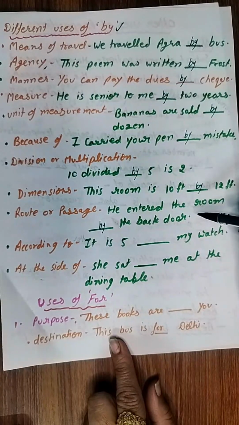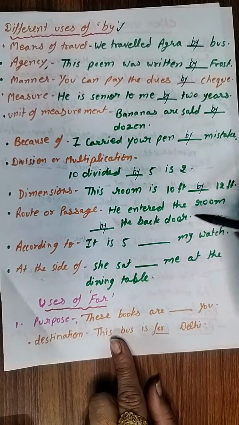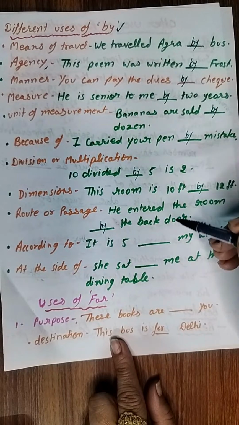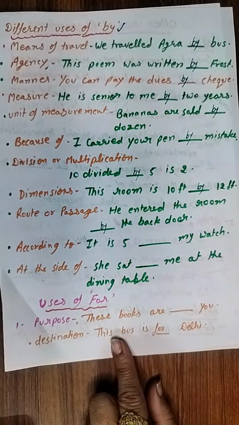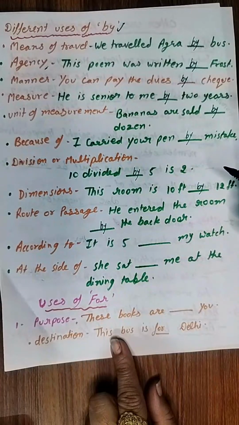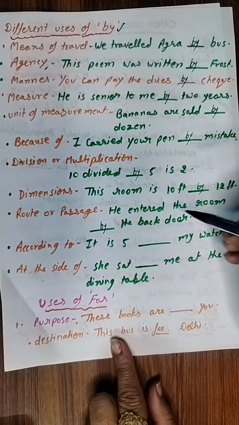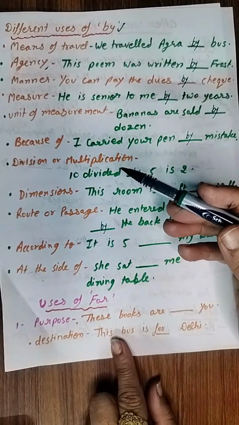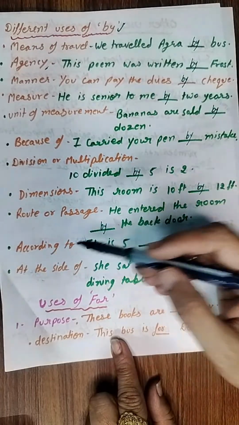लेकिन अगर window लिखा होता, then we would have written he entered the room through the window. So try to understand the difference. अगर किसी दरवाजे से आए हैं, यानी कि आप चलते हुए आए हैं, तब हम by लिखेंगे. बट खिड़की से आए हैं तो of course कहीं जंप करके आए हैं, तो फिर हम through the window लिखेंगे, right? Then according to. तो by जो है, it also conveys the meaning of according to.